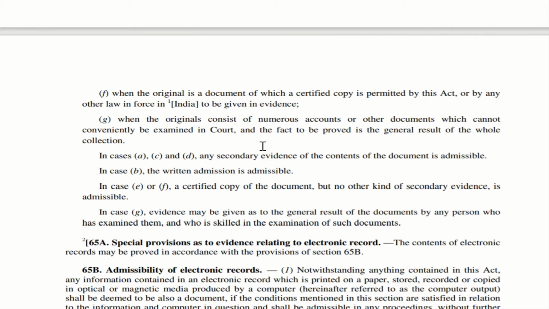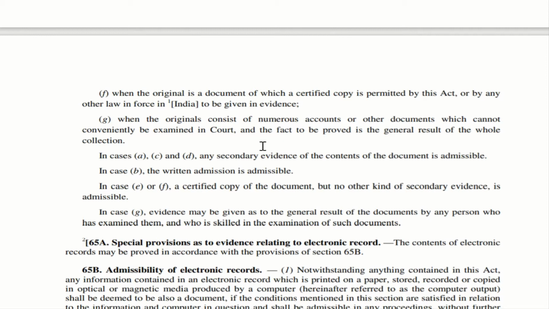Now let us move to G. When the originals consist of numerous accounts or other documents which cannot be conveniently examined by the court, and the fact to be proved is the general result of the whole collection. Imagine there are some accounts of say some 100 years. So it's quite natural that the court cannot go through the numerous accounts, or there are so many documents which the court needs to cross check or cross refer. In that case, if the fact to be proved is the general result of the whole collection, pertaining to how the accounts are being made or what outcome was derived in all the situations, it is a general result of the whole collection. In that case, secondary evidence can be produced.